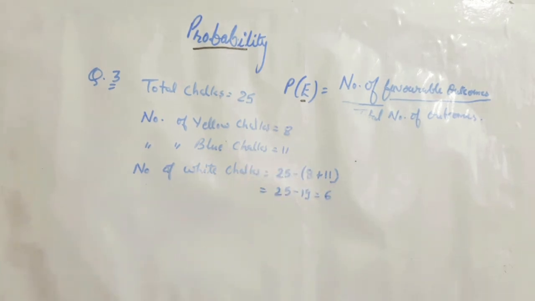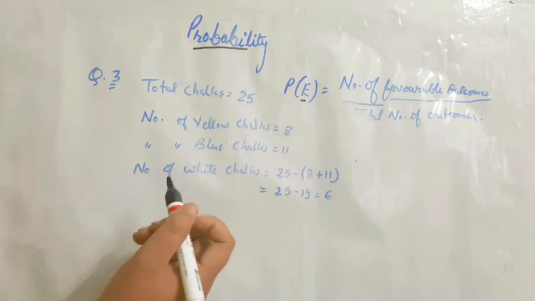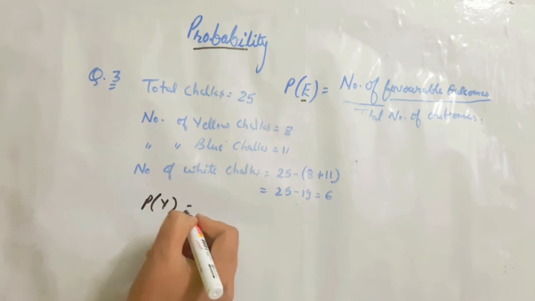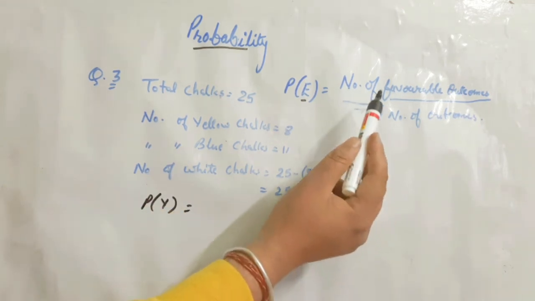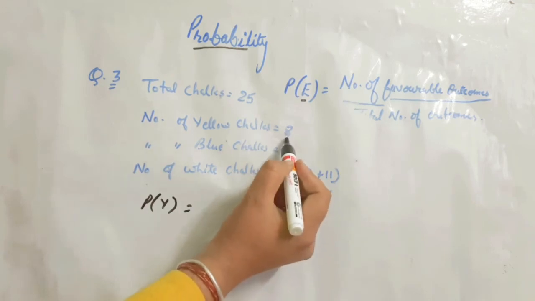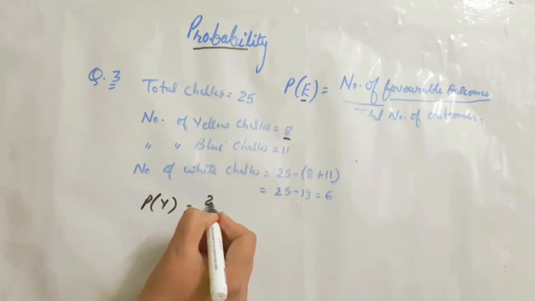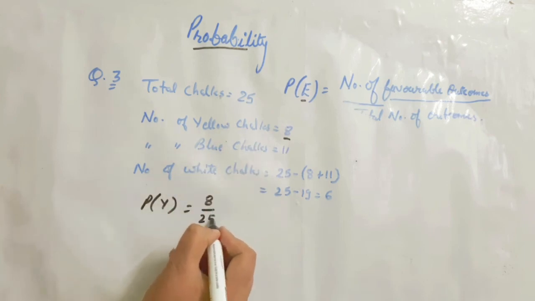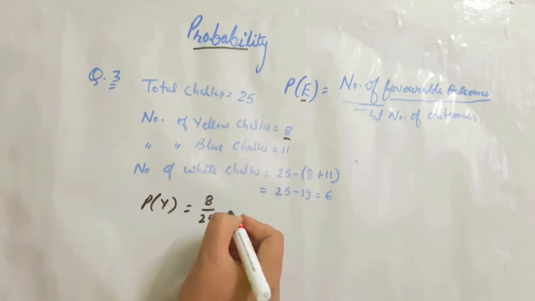Now we have to find out probability. So probability of getting a yellow chalk will be equals to number of favorable outcomes, number of yellow chalks, which is 8, upon total number of chalks, which is 25. So this is 8 upon 25.